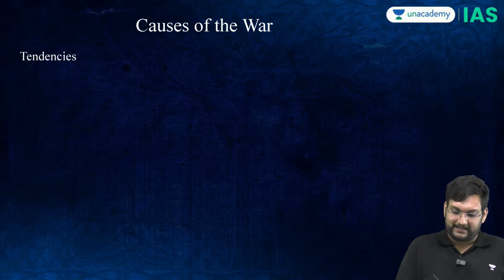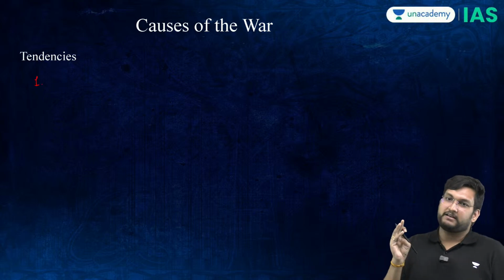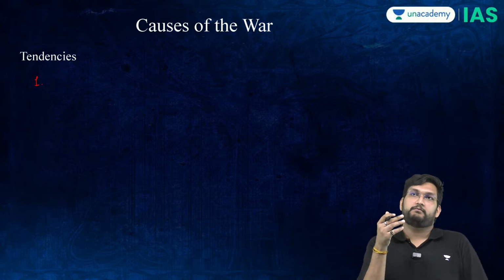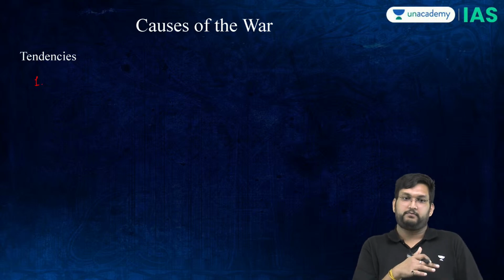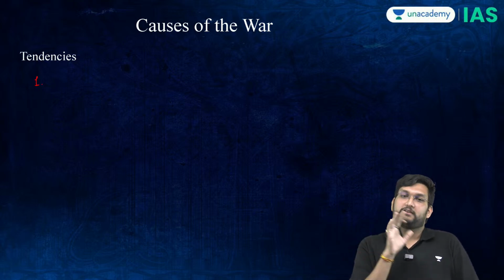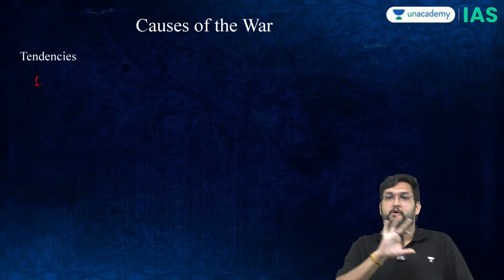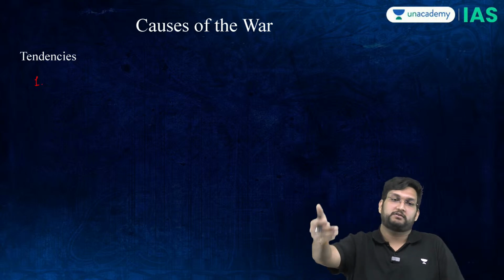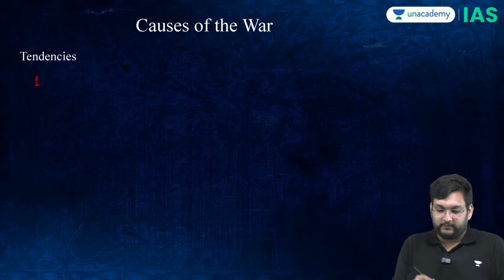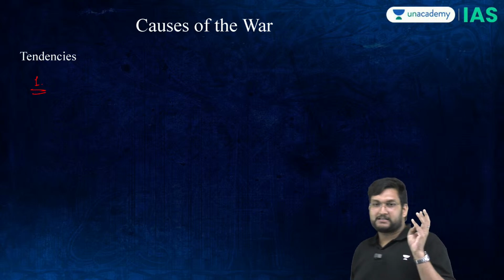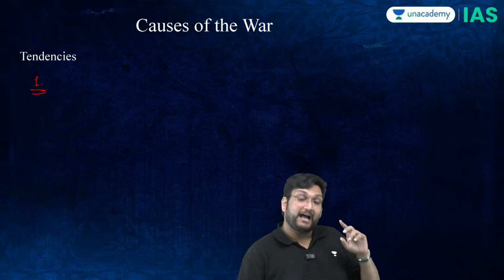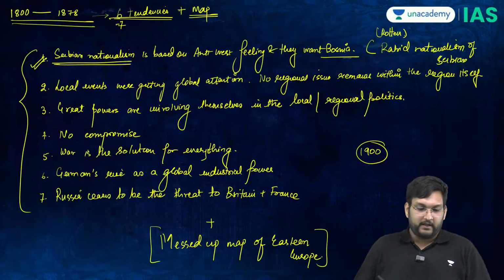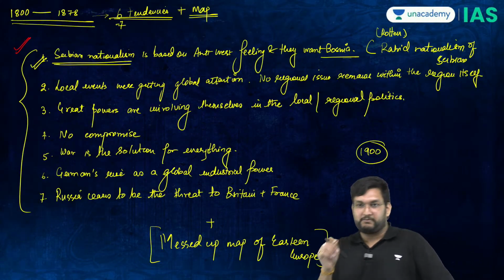Tendencies, I hope, are sorted, which is Serbian rabid nationalism. No one attacked Austria, because Germany was protecting Austria. I'll talk about how the war goes forward. As of right now, nobody attacked Austria. Germany wanted to protect Austria, which in turn led to that. Now, first was Serbian rabid nationalism. No compromise. And I hope you will integrate all of these points in the examination.